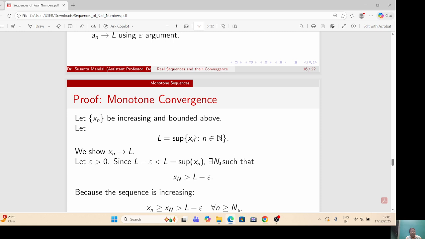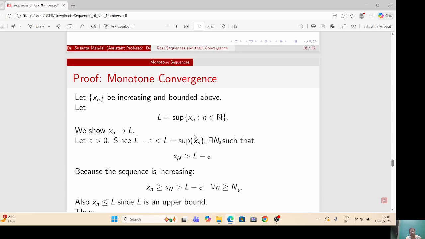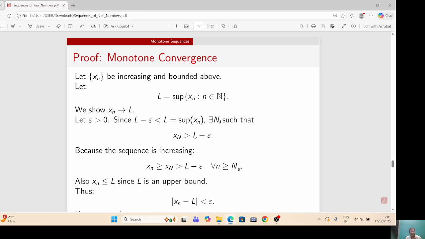Let epsilon greater than 0. Since L minus epsilon less than L, L minus epsilon is not an upper bound. Therefore, for epsilon greater than 0, there exists n1 such that x_n1 greater than L minus epsilon. Because the sequence is increasing, x_n greater than or equal to x_n1 greater than L minus epsilon for all n greater than or equal to n1.